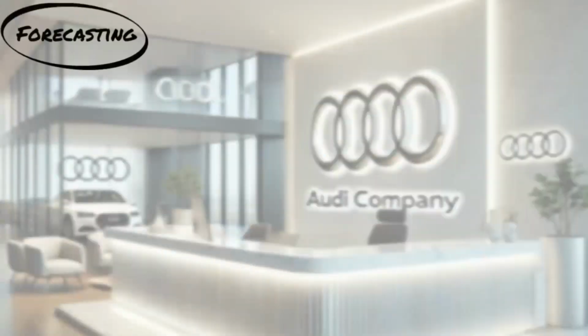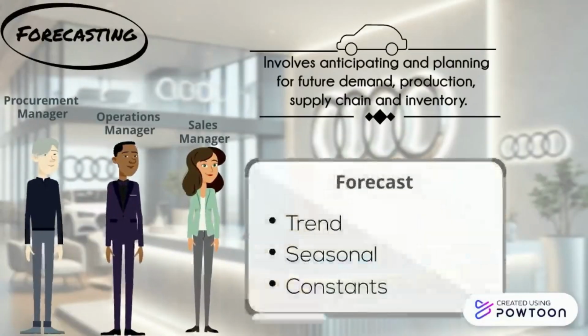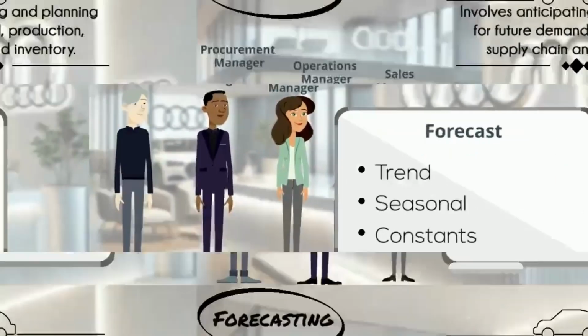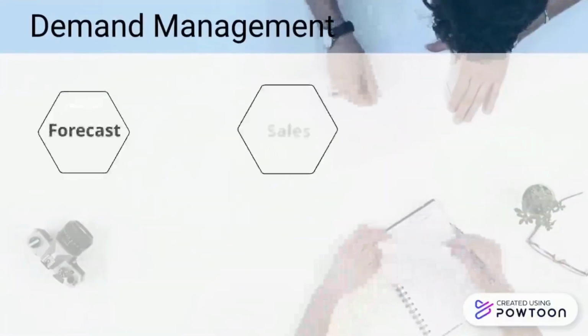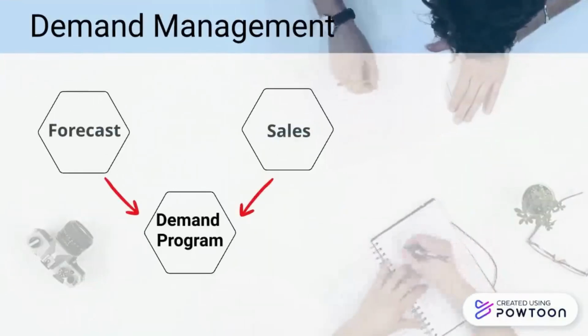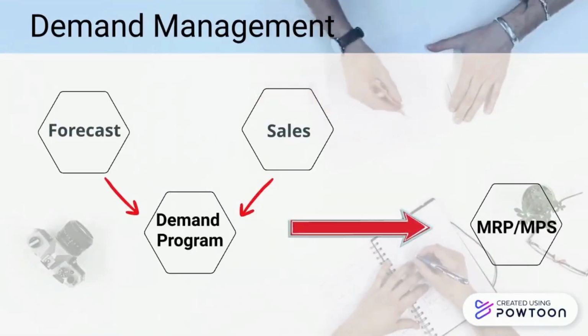Our company's senior management makes forecasts based on different forecasting methods such as trends, seasons, and constants. By using historical data and market trends, companies can anticipate future demand or changes and plan ahead. Demand program is the core of demand management. It combines forecast and sales data to generate a specific demand program.